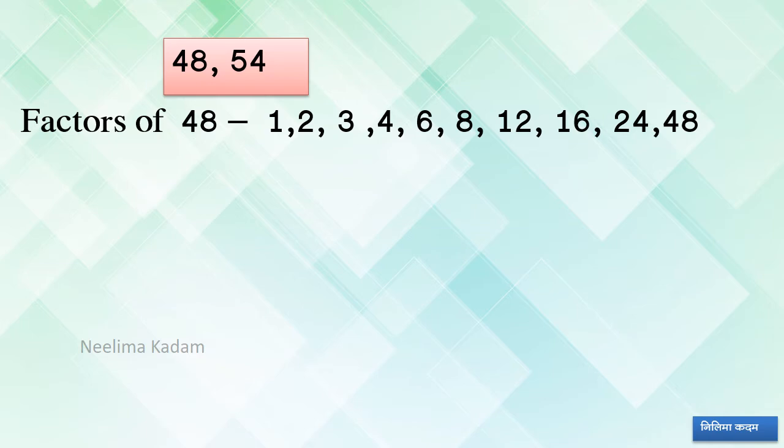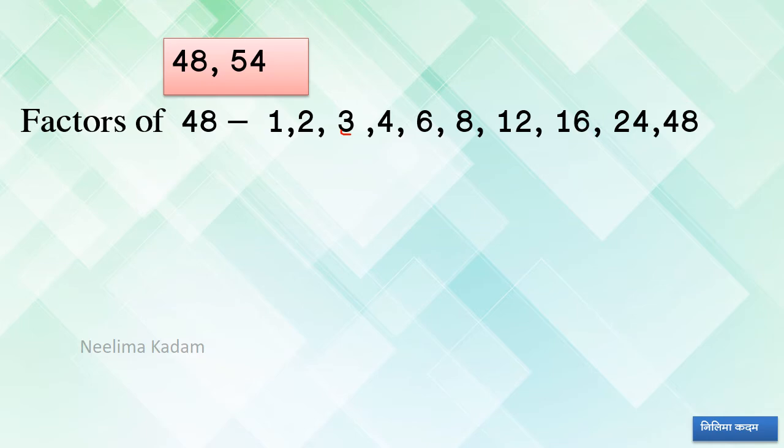Now dear students, listen. What we have to do? 1, 2, 3, divisibility test of 3, 8, 4, 8 plus 4, 12, 2 plus 1, 3, so 3. Then 4, yes. Then 6, 6 8s are 48.